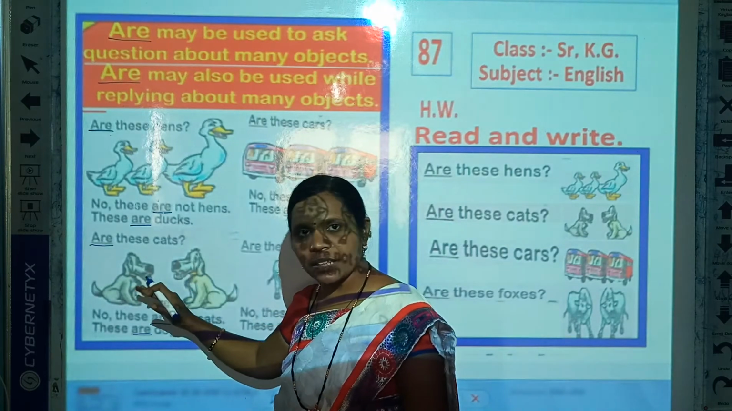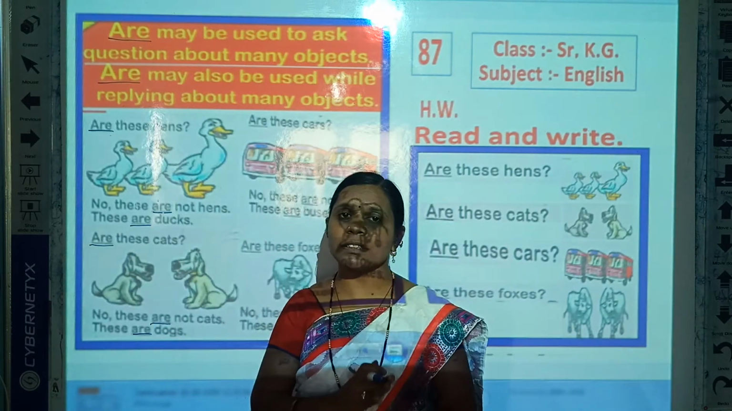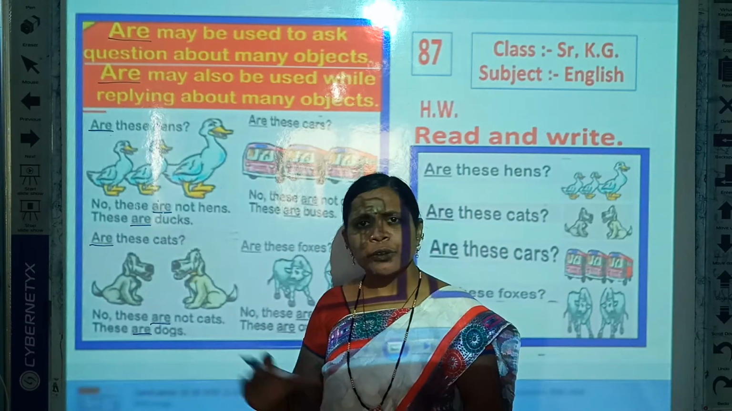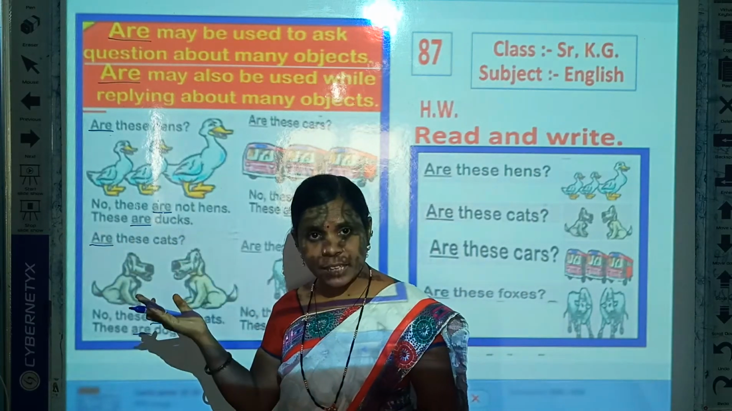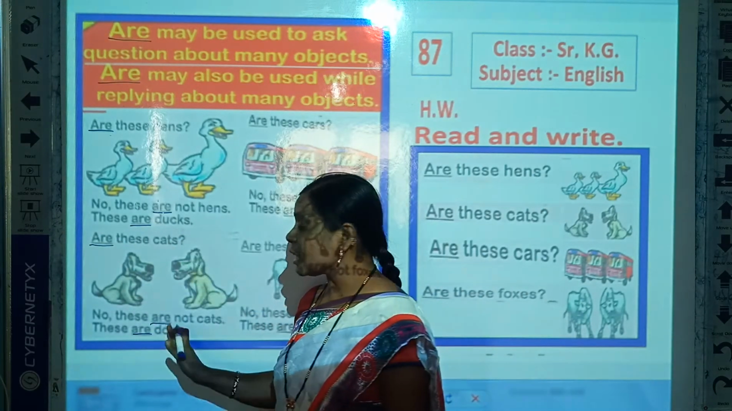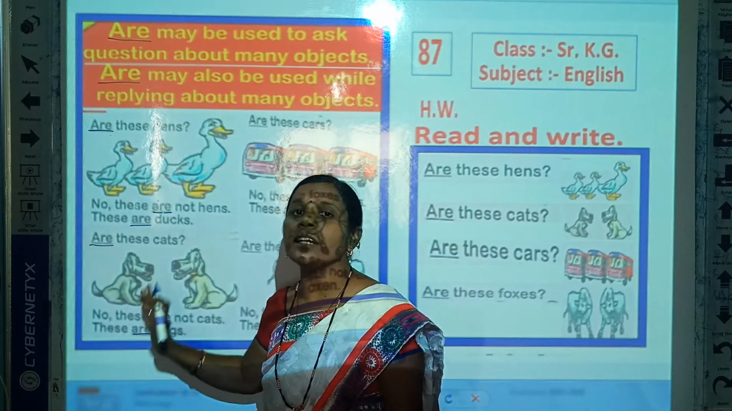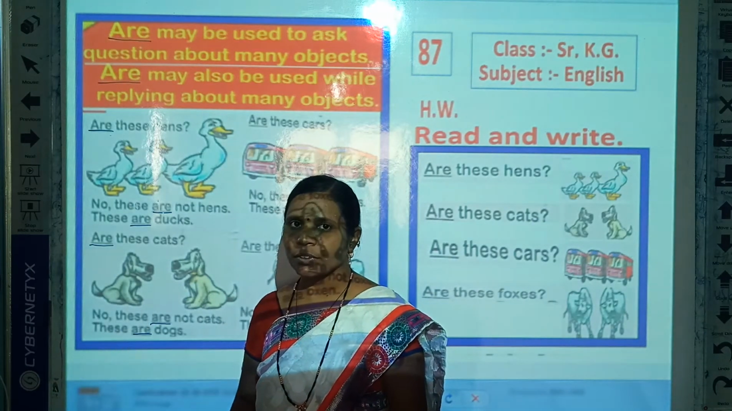If here are cats, we say yes, these are cats. But here are dogs. And question, are these cats? No, these are not cats. These are dogs. Understand?